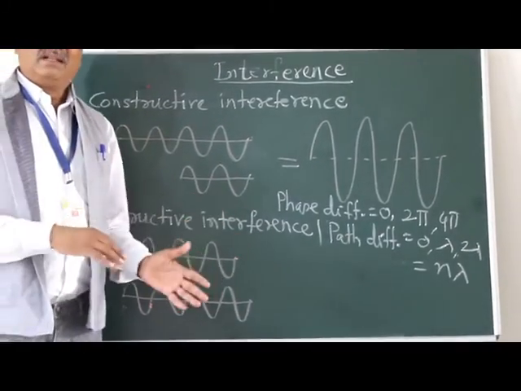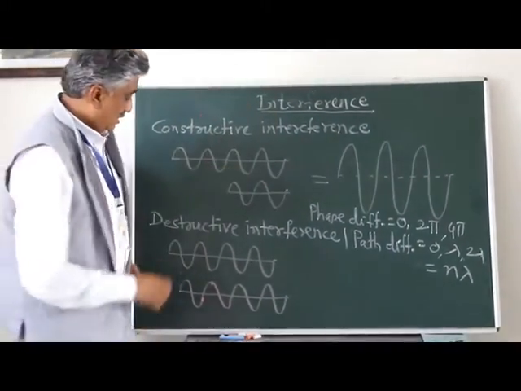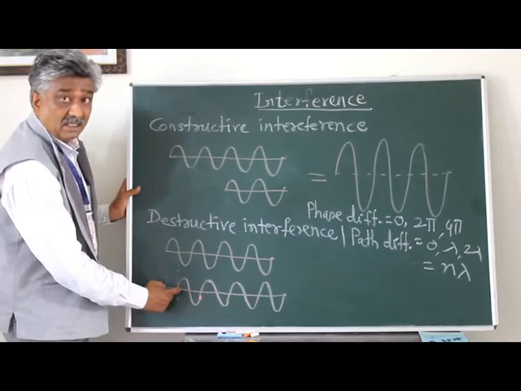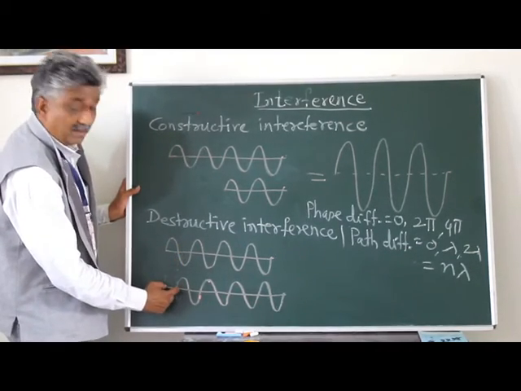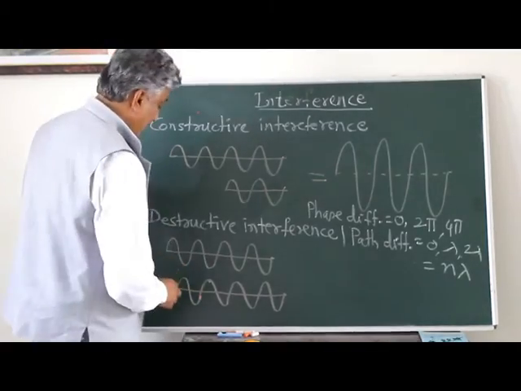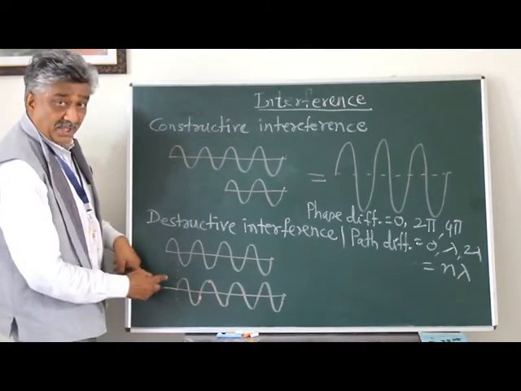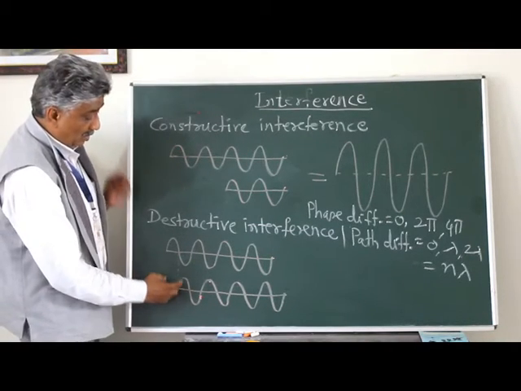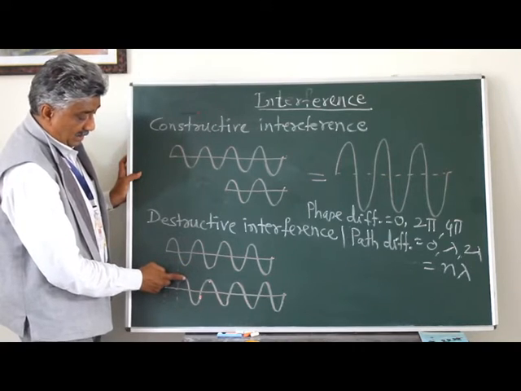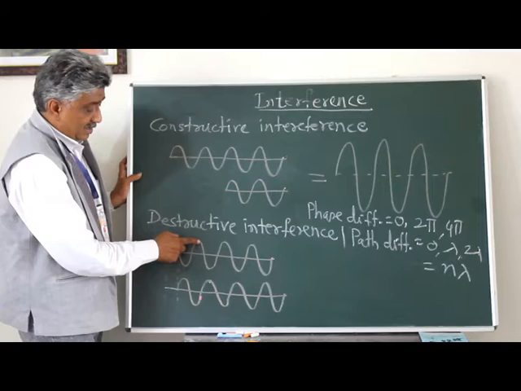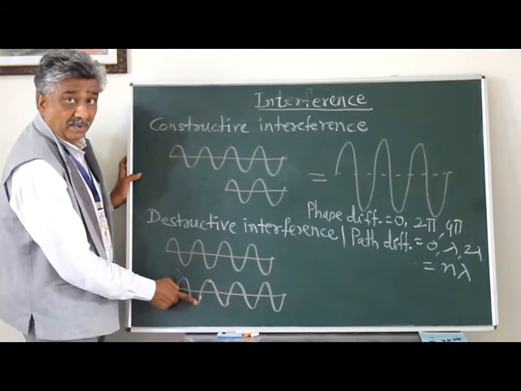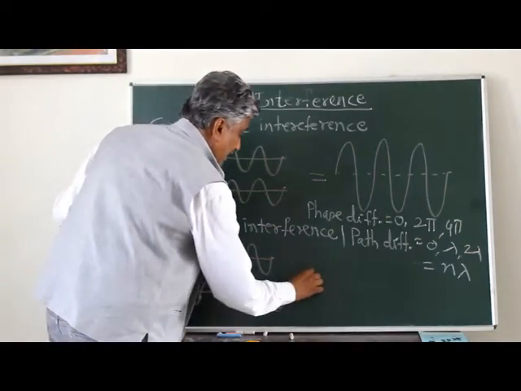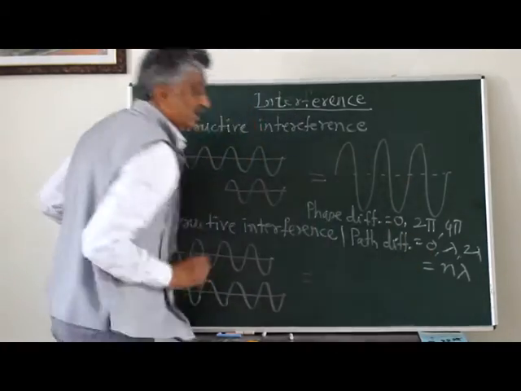Phase means in terms of angle and path means in terms of a length. So here the phase difference is pi, and if we write path difference, it will be lambda by 2. So in case of destructive interference, what will happen? Because of this situation, there is a phase difference of pi and path difference of lambda by 2. So the trough falls on the crest of the other wave, the crest of one wave falls on the trough of the other wave, and thus they cancel each other, and the resultant we obtain will be darkness, nothing we will obtain.